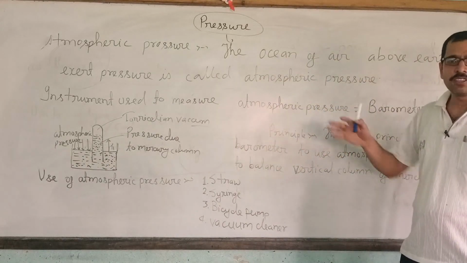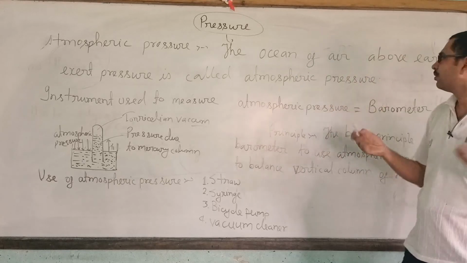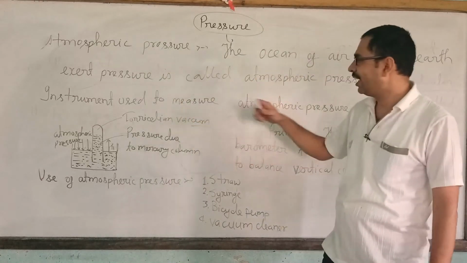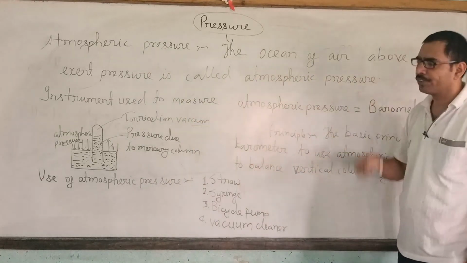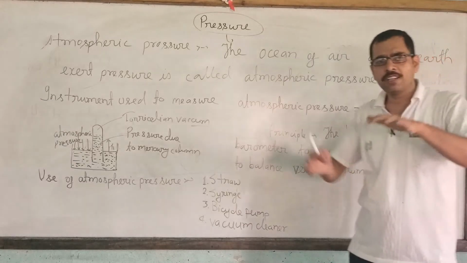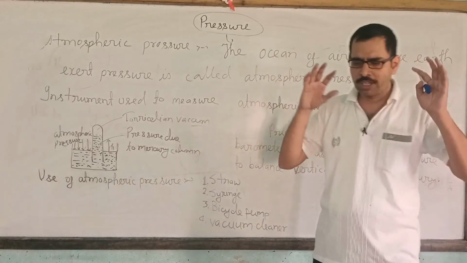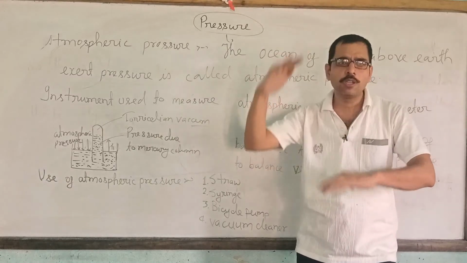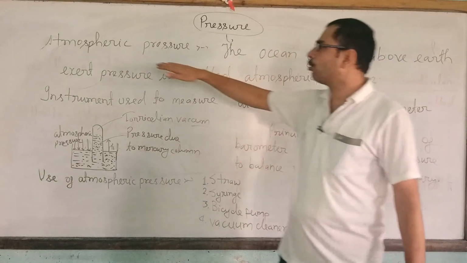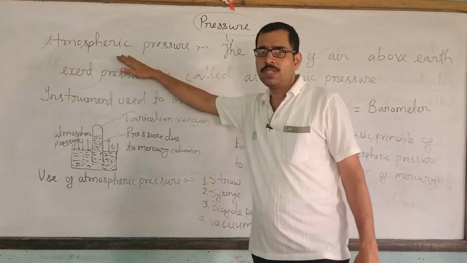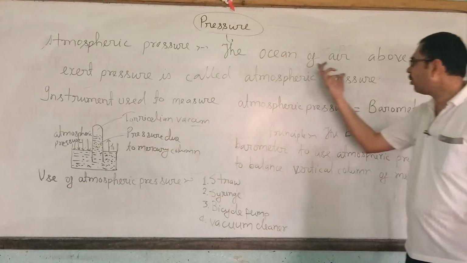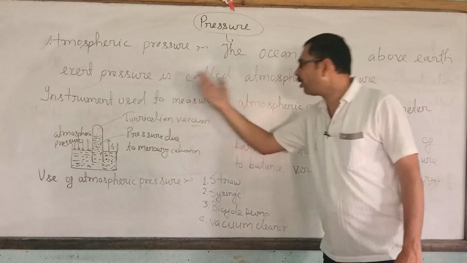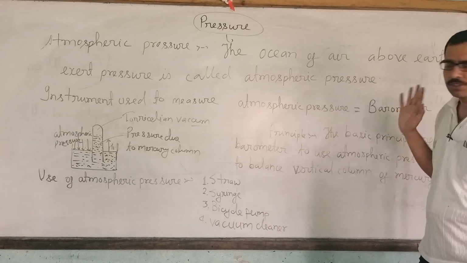The air above the earth exerts pressure on it, and that pressure is called atmospheric pressure.